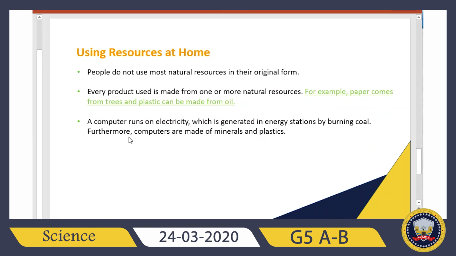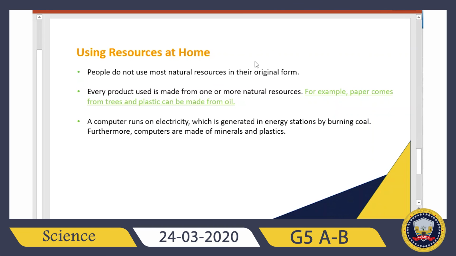You will probably notice that the electricity that you use in your home should use a natural resource, and the computers will be made up of plastics and minerals, and the papers that you are taking notes on are made from trees.